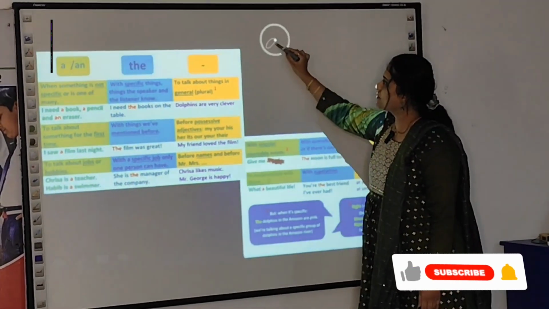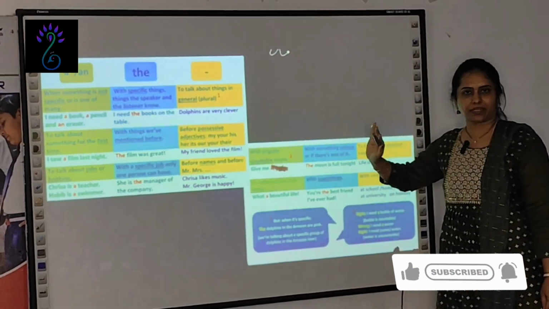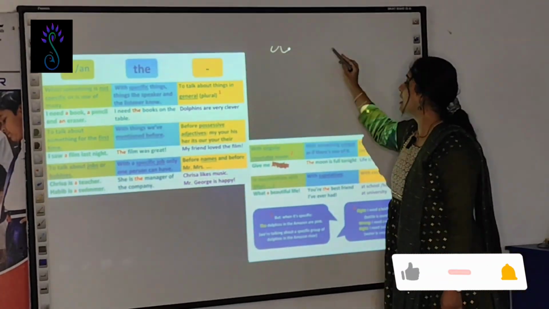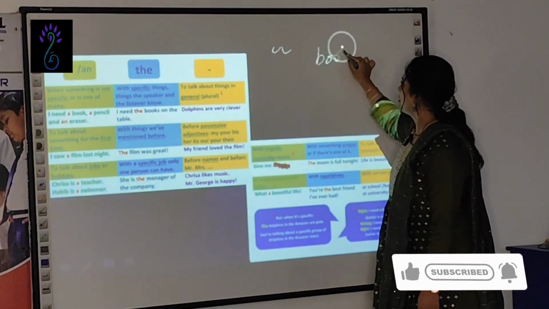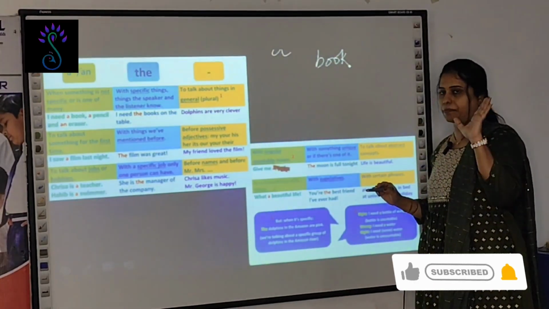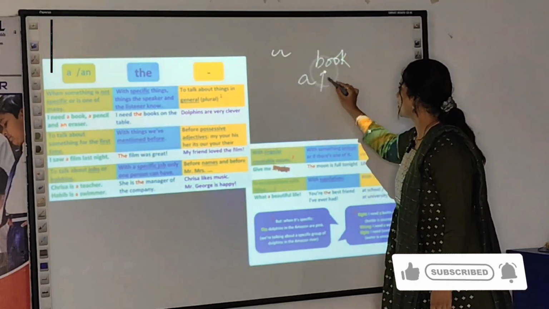A is used when it is not specific. It is used for general things. For example, a book. Then it is used again when this is used for the first time. A park.